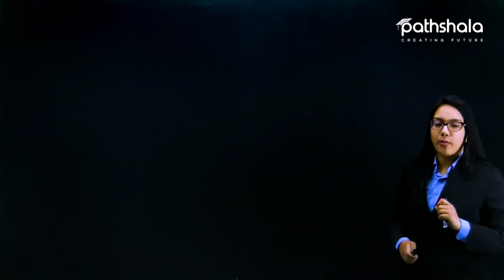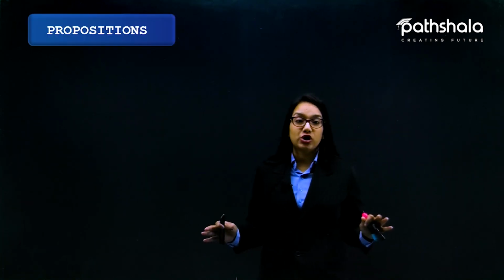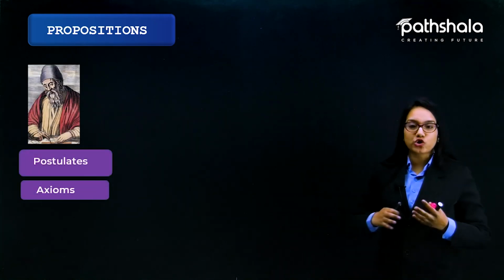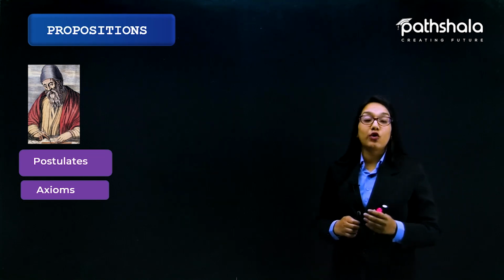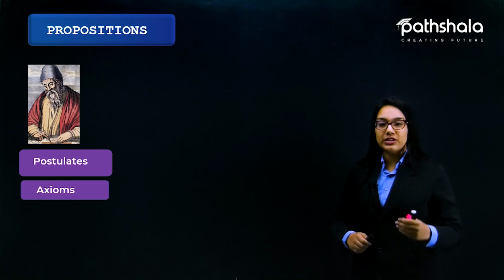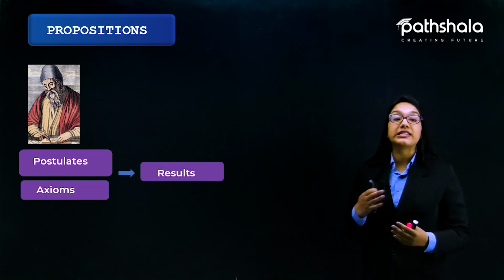Let's talk about a new concept, which is called propositions. What is the meaning of propositions? Euclid defined his postulates and axioms, and further used them to deduce some results.